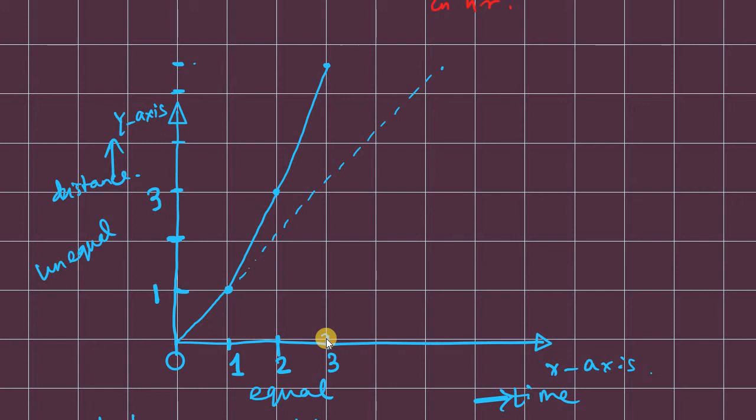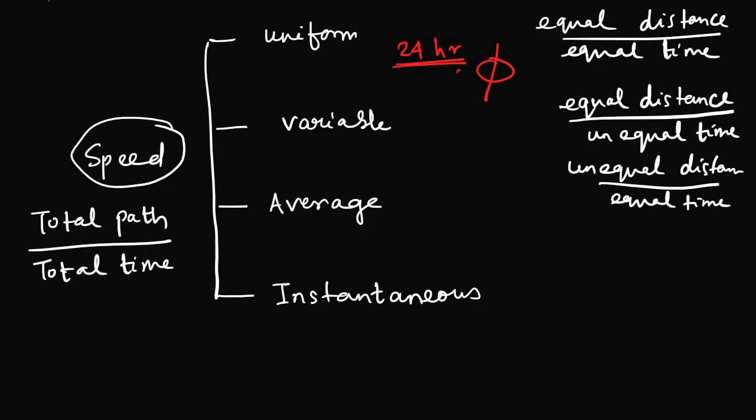Stopped means it will be parallel to the x-axis. So this is a variable graph, and when it is variable speed, it may cover equal distances in unequal time. I would personally suggest you draw a graph of equal distance versus unequal time in your graph copy, so you will also be clarified about it.